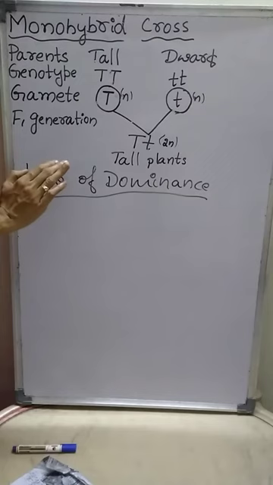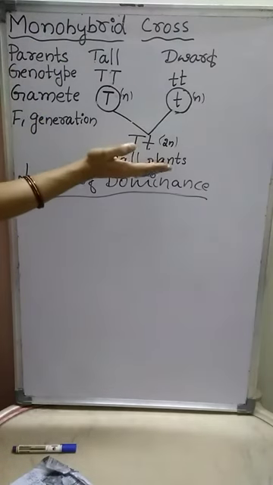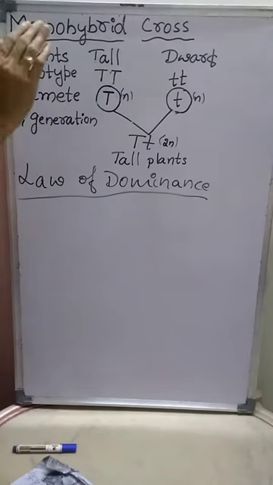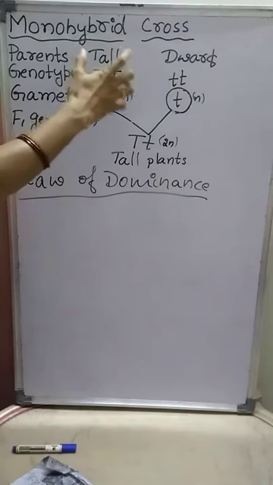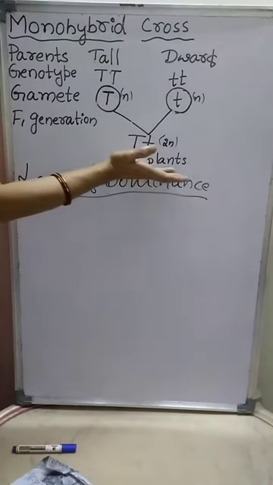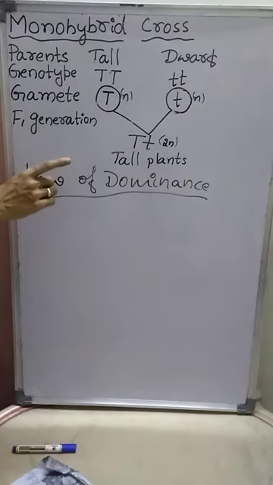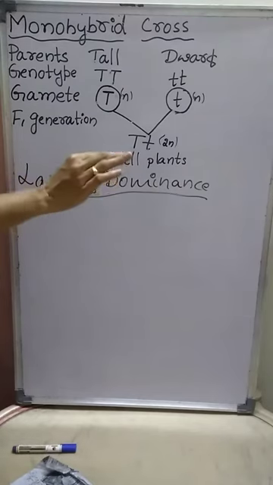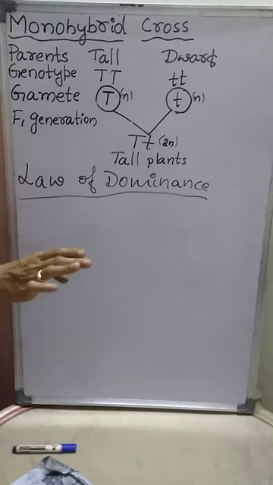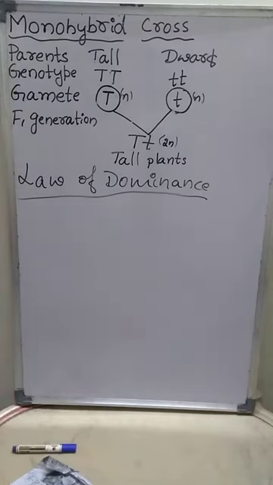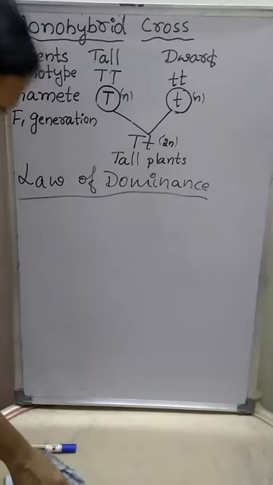But experimentally, after conducting this experiment, Mendel came to know that when a tall plant is crossed with a dwarf plant, it gives rise to tall plants only in the F1 generation. That means in the F1 generation, the recessive character will not be expressed. Only the dominant character will be expressed. This is the law of dominance.